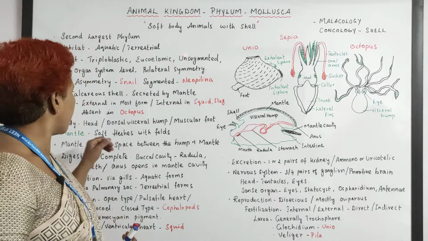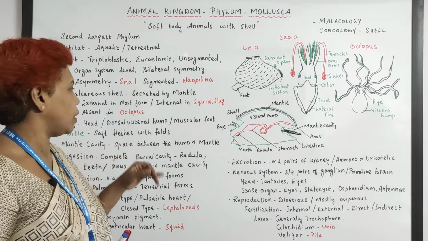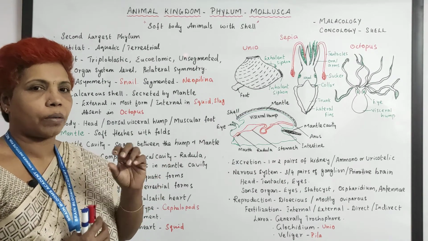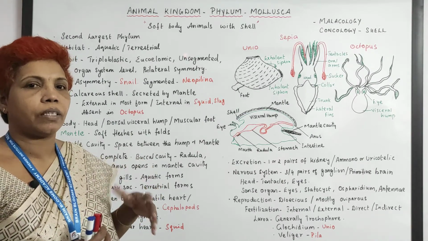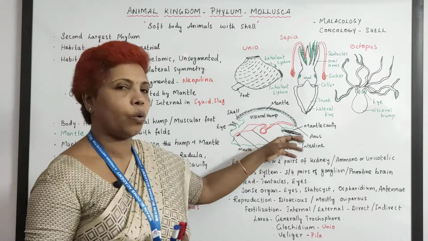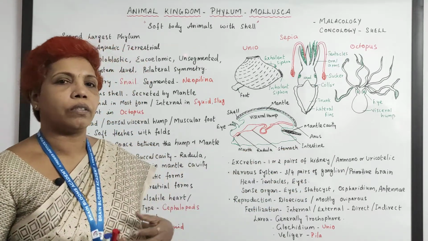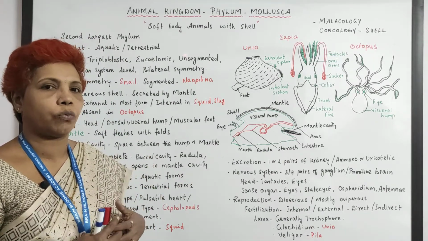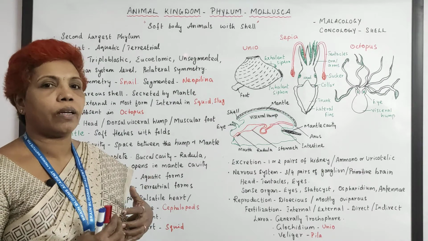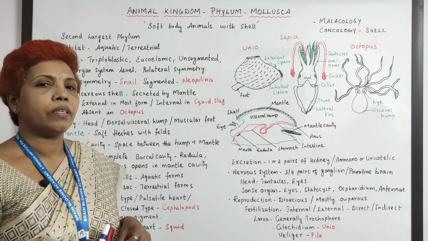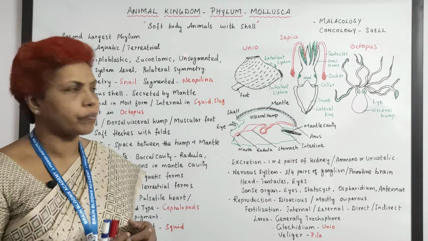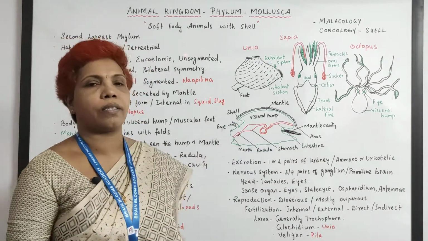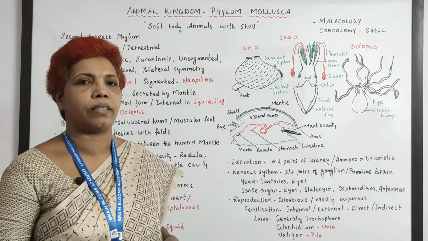Let's discuss. The mantle cavity is the space between the visceral hump and the mantle. This cavity is the place where the anus opens and the gills release the content, and exchange takes place. It's a very important place for most of the vital functions in this animal. When you talk about the digestive system, it is complete, that is from mouth to anus.